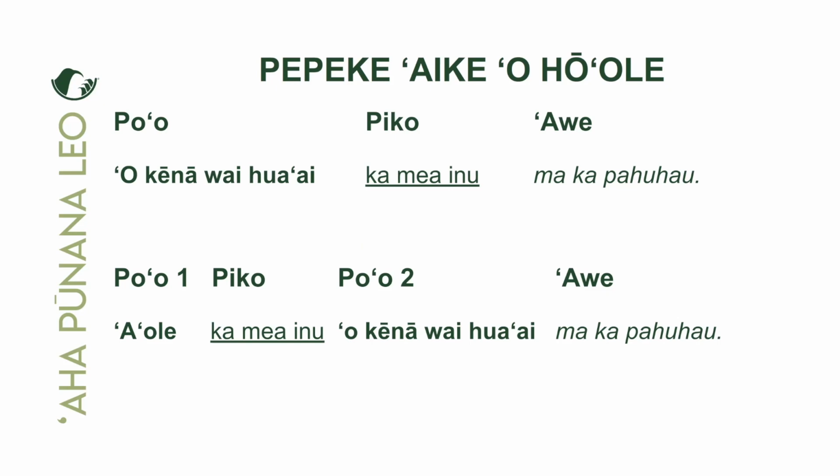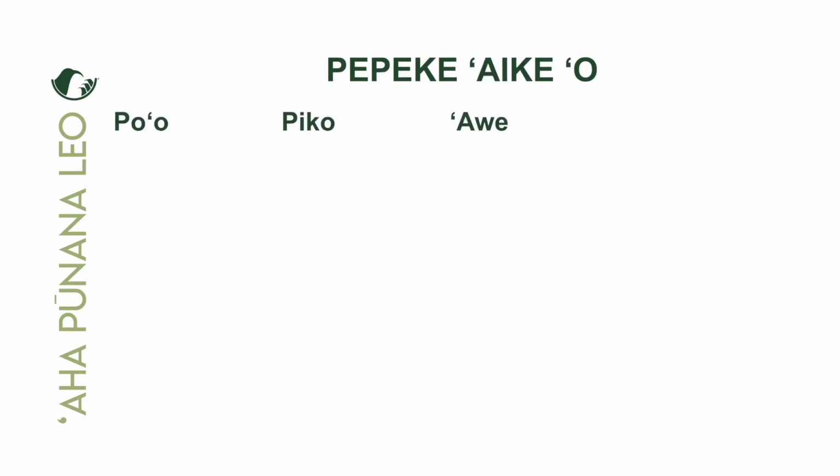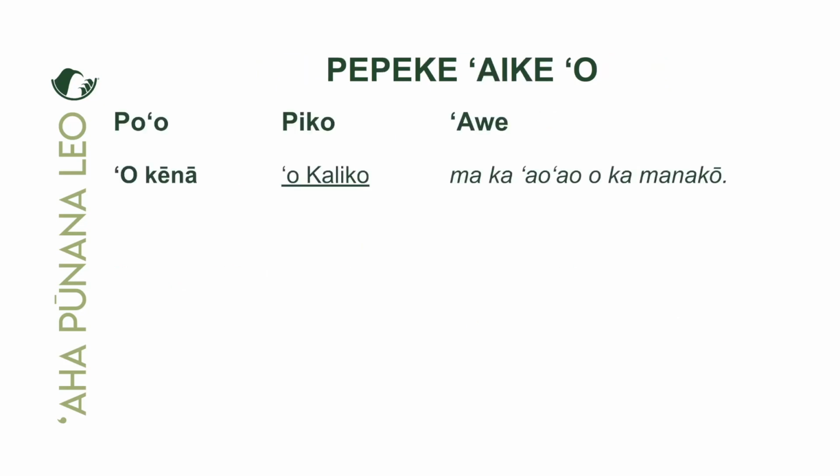Maikai. All right, one more. La'ana: O ke nā o Kaliko, maka au au o ka mānako. All right, we said that that is Kaliko on the side of the mānako.